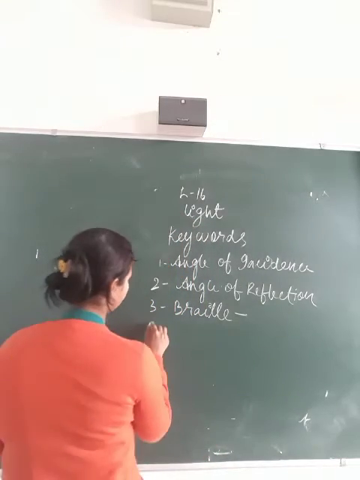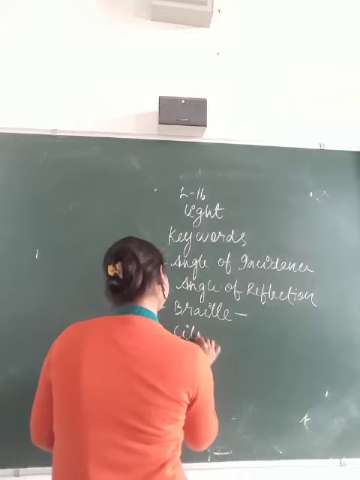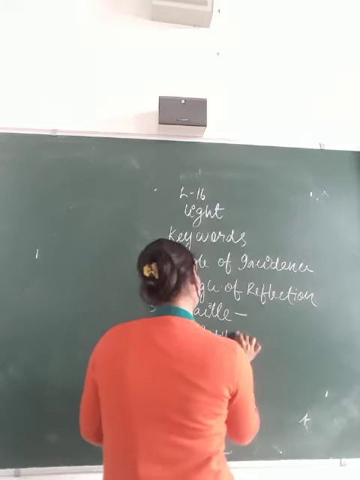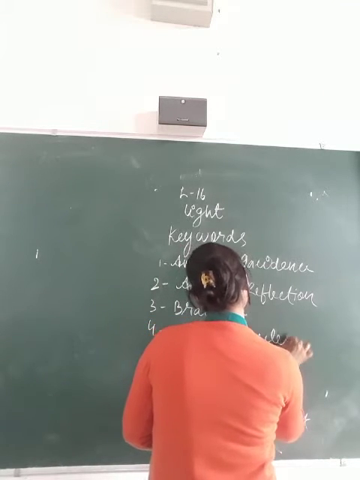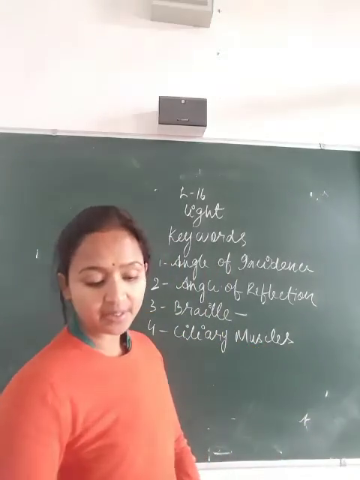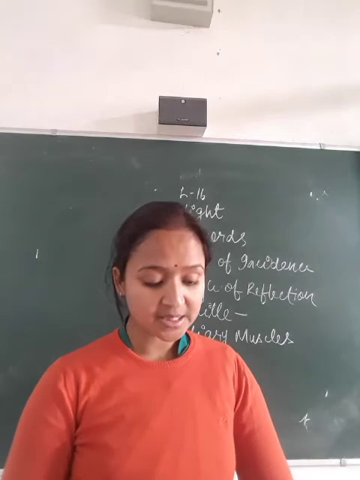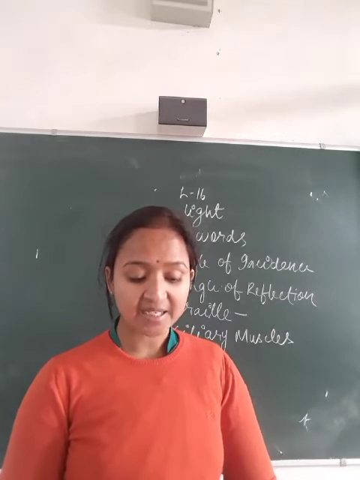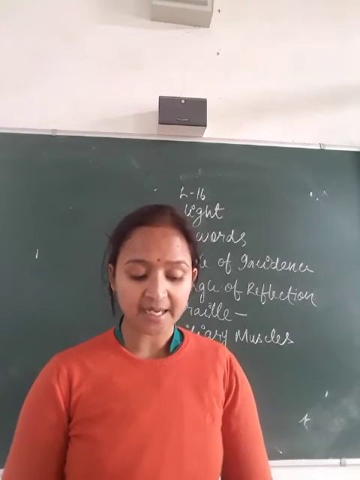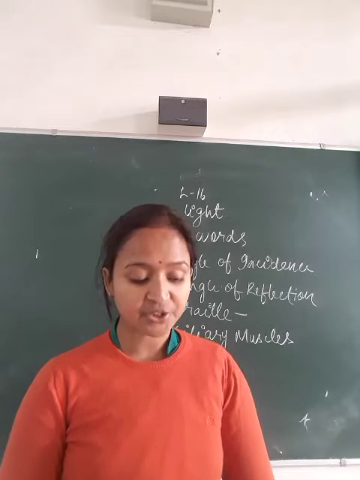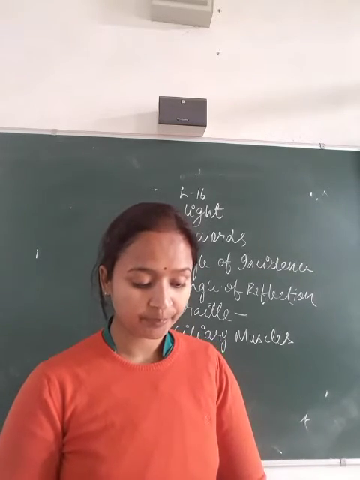Fourth one is the ciliary muscles. A ring of muscles which alter the focal length of the eye lens by expanding or contracting.